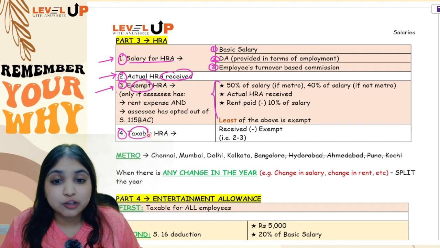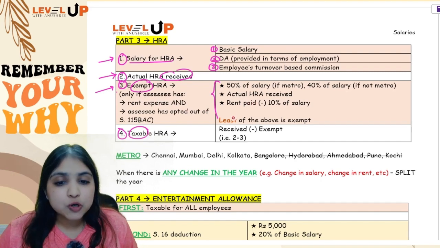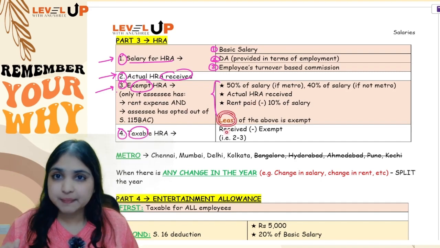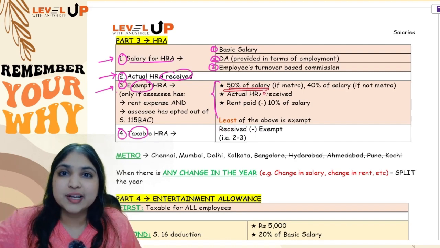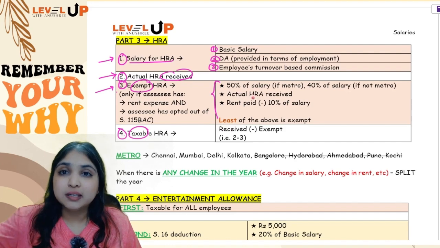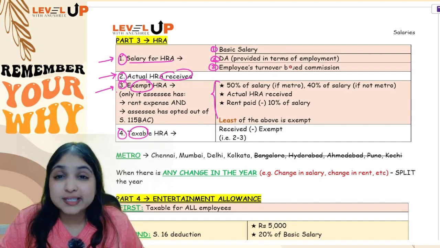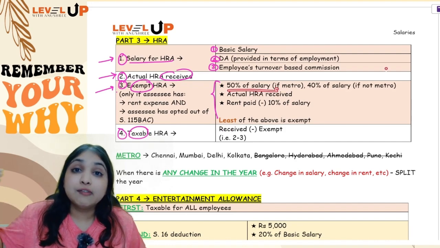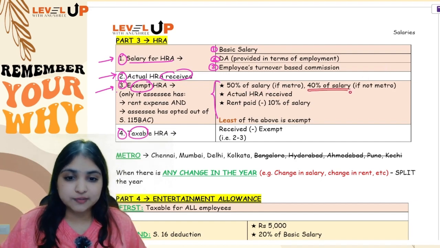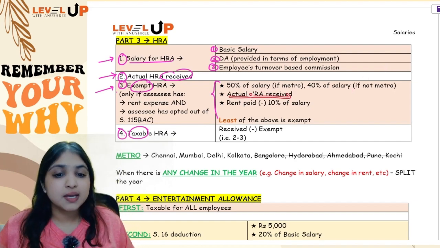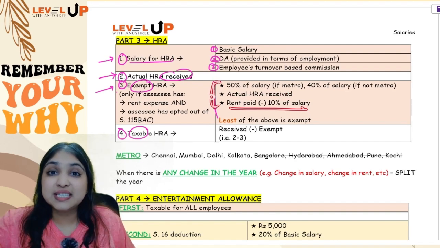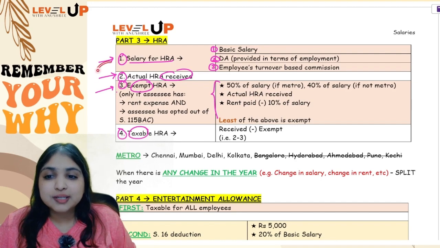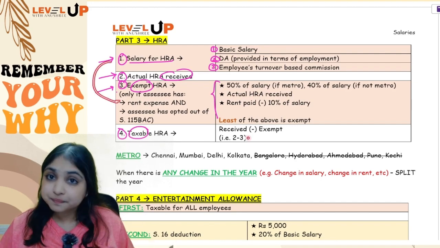Now, how to do the exemption calculation? Three things you will calculate. Out of the three things, whichever is the least will become exempt. Okay, what are the three things? Number one, 50% of salary if the employee is living in a metro. Metro means Delhi, Mumbai, Kolkata, Chennai. If the employee is not living in a metro, then 40% of salary. Second, actual HRA received, and third, rent paid minus 10% of salary. So out of these three numbers, whichever is the least will become your exemption. Received minus exempt, the balance will become taxable.